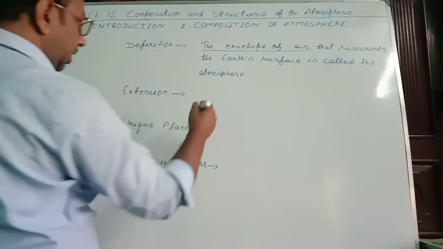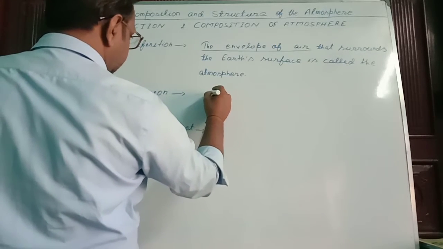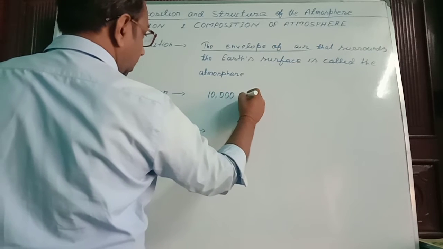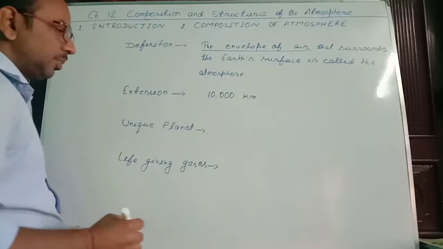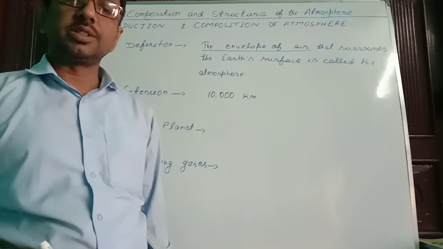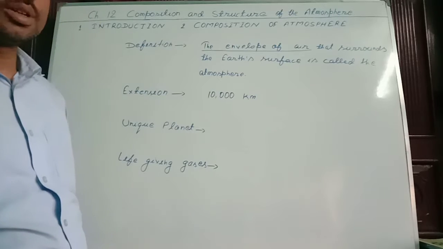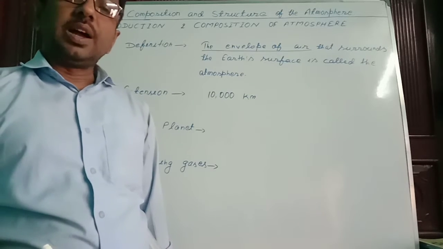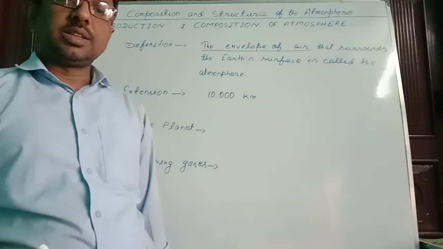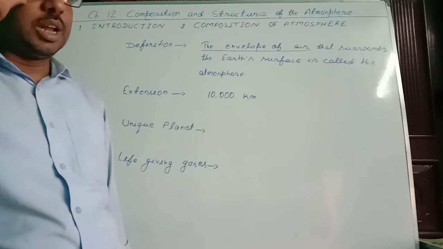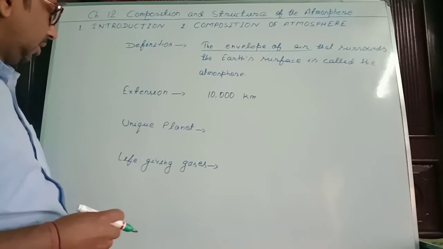Extension. It is extended till about 10,000 km. In other words, we say the height of the atmosphere from the Earth's surface is till 10,000 km. Means we can find the layer of gases till 10,000 km in which different types of gases are present.